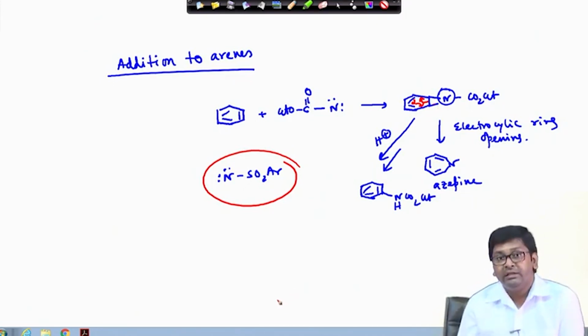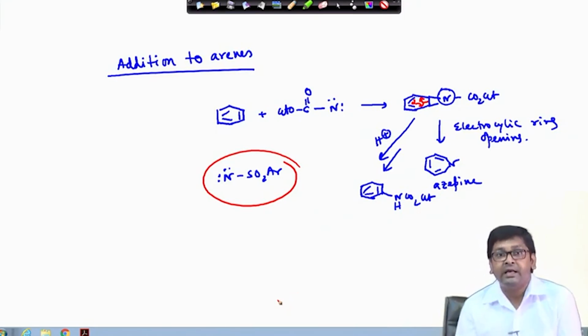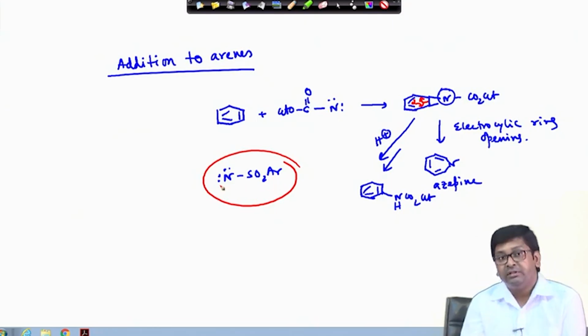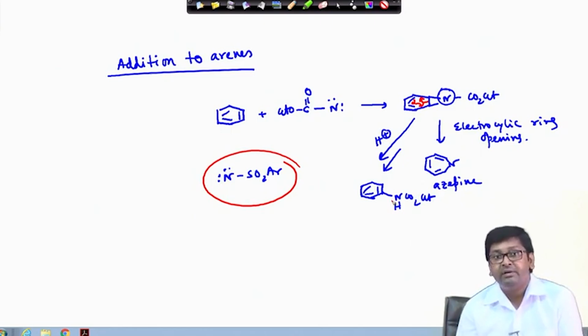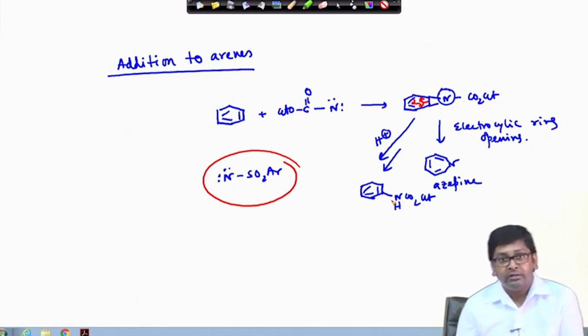So, that finally you will get this aniline type of derivatives, that is very facile in case of these nitrenes that are associated with this aryl sulfonyl group. In that case, this type of aniline derivatives are predominant because the stability of this anion in presence of SO2Ar is very good. Okay. Thank you very much.